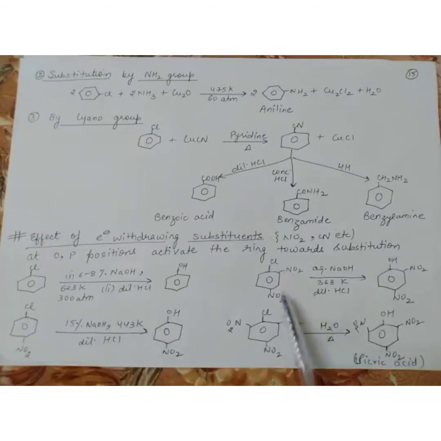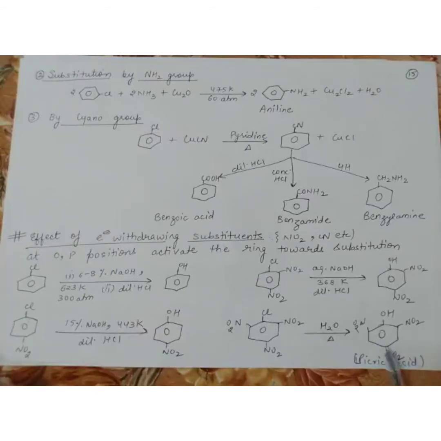Suppose I use two NO2 groups, one at ortho and one at para, you can see that again the temperature is further reduced to 368 Kelvin, and your halogen is replaced by OH. And suppose at all the three positions your NO2 group is there, what will happen? Now simply you require boiling with water, and your halogen will be replaced by OH.